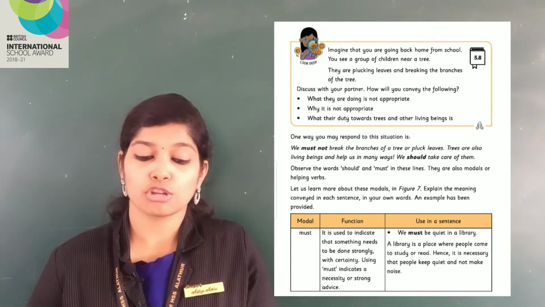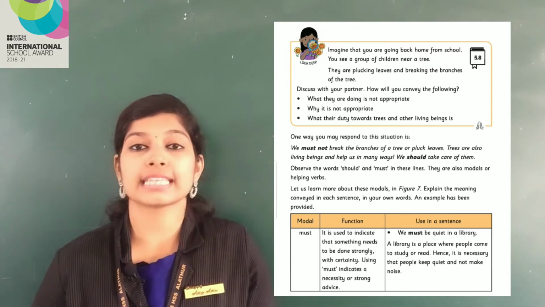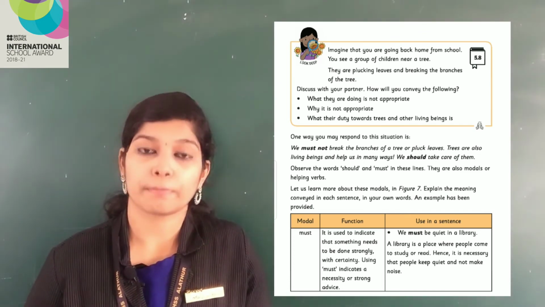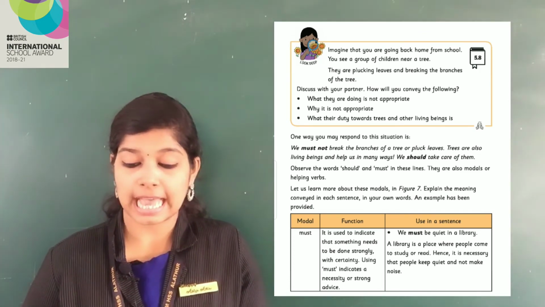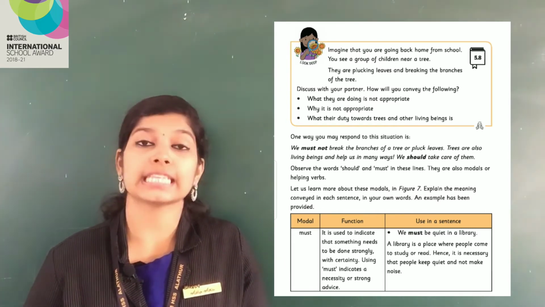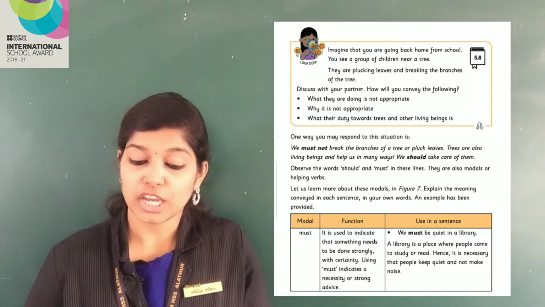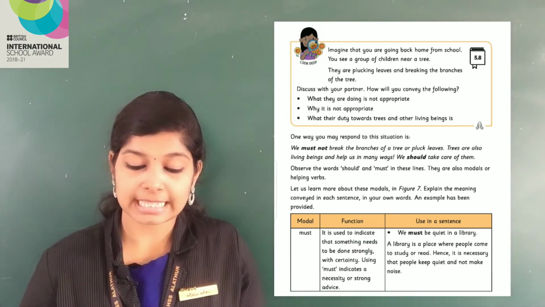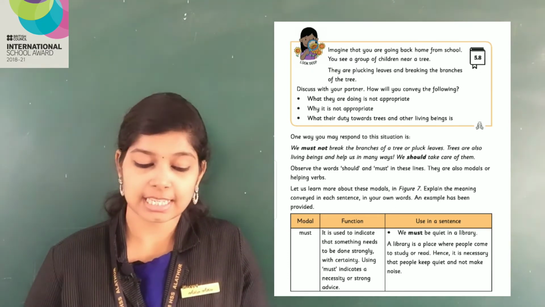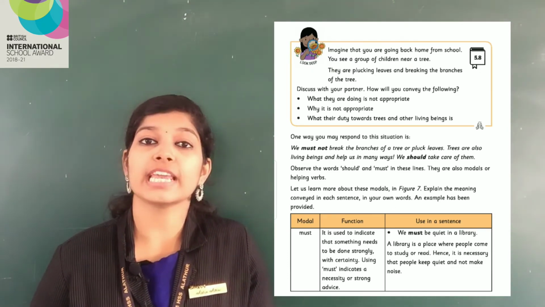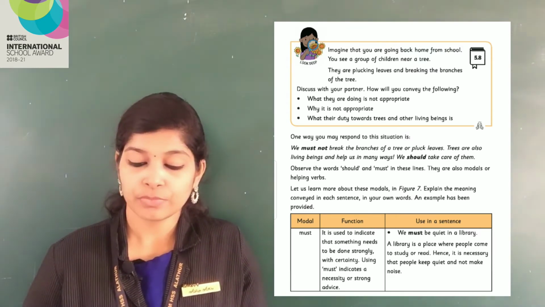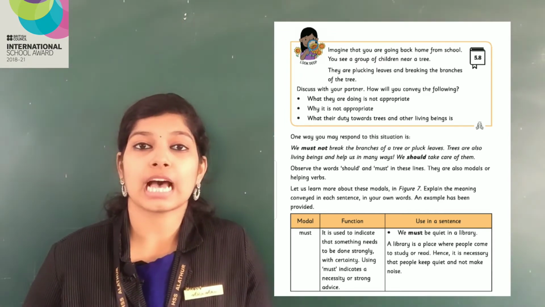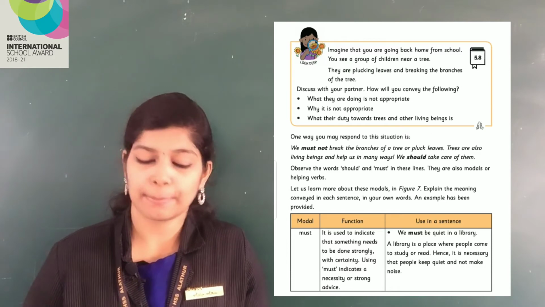One way you may respond to this situation is you may say to them that we must not break the branches of a tree or pluck leaves. Then you can also say that trees are also living beings and help us in many ways. We should take care of them. Observe the words should and must in these lines. Did you notice there is must and should given in black bold letters here? Did you see? They are also modals or helping verbs. So must and should are also modals or helping verbs.